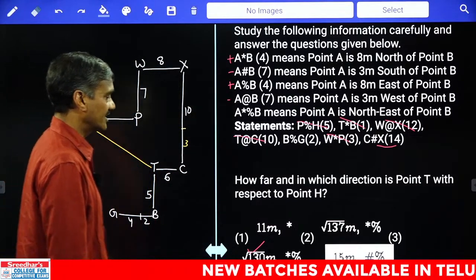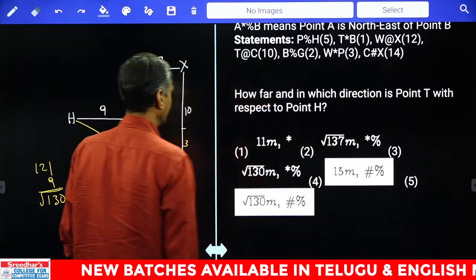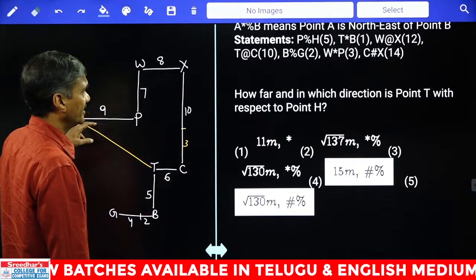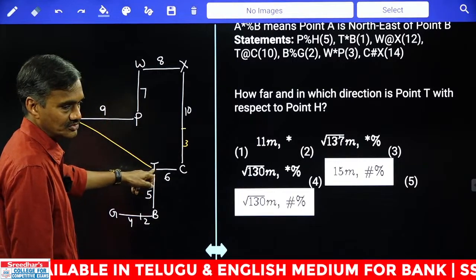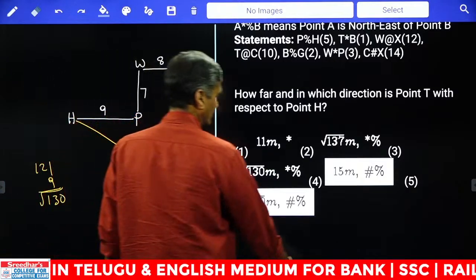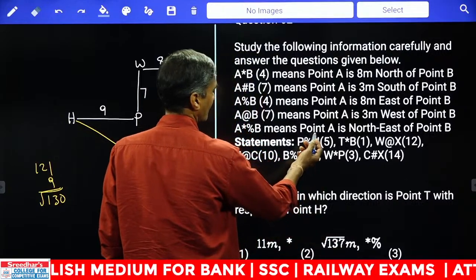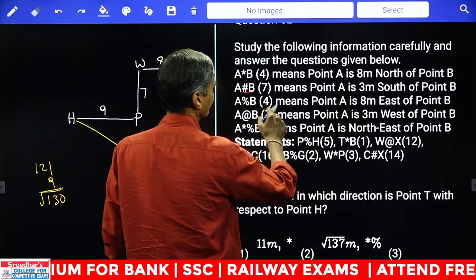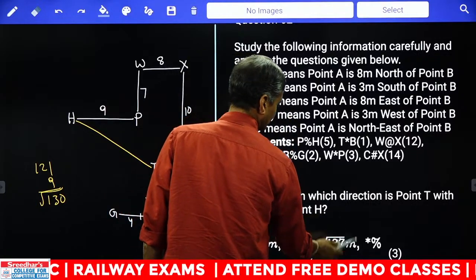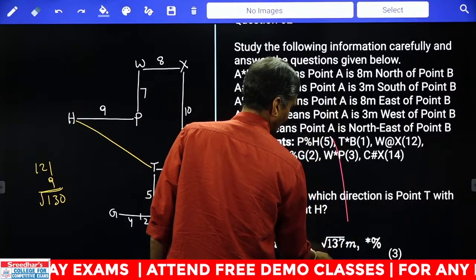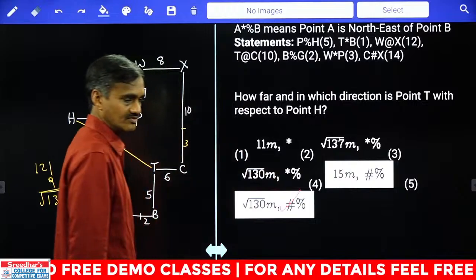And how far in which direction? The direction is also given clearly here, 130. And how far is T with respect to H? Now T is towards which direction? South and east, southeast. Now 130 southeast means south stands for what? And where is south? South is hash. And east means percentage. Hash and percentage. 130 hash and percentage, choice 5.